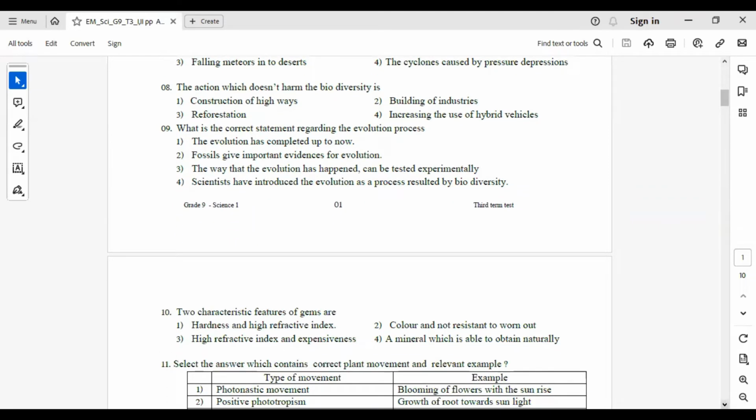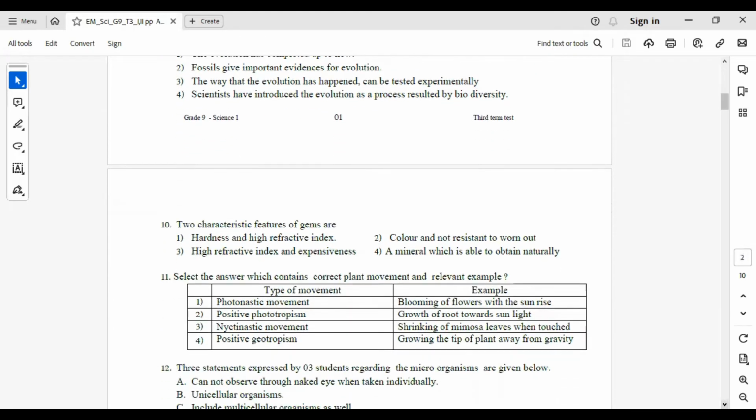What is the correct statement regarding the evolution process? The statement that evolution has completed up to now is wrong. It is still continuing. Fossils give important evidence for evolution is correct. The way that evolution has happened can be tested experimentally is wrong. Scientists have introduced evolution as a process resulting from biodiversity is also wrong. Answer number 2 is the correct answer here.